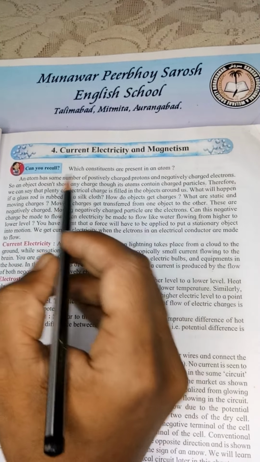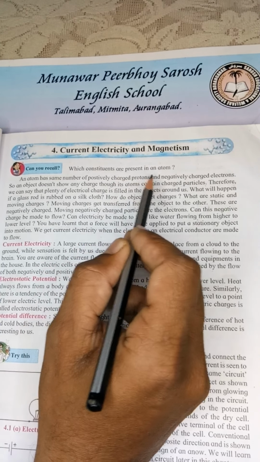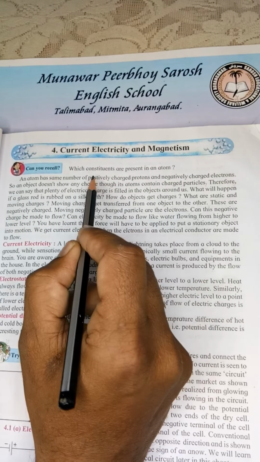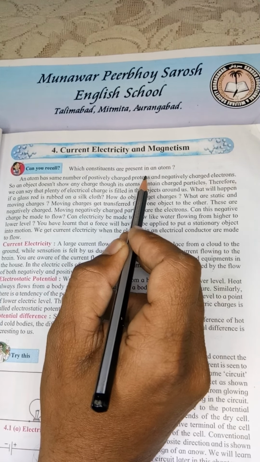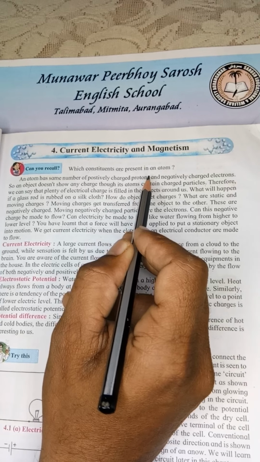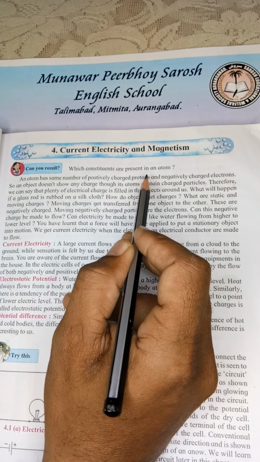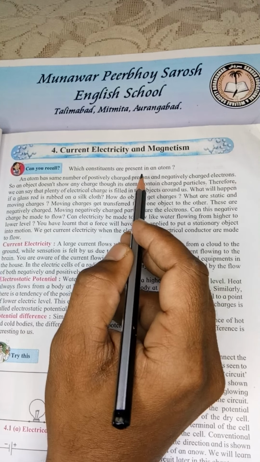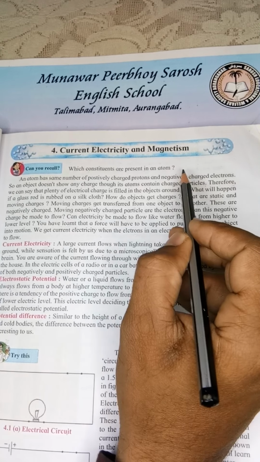Can you recall which constituents are present in an atom? Which constituents are present in an atom? It's a very easy answer. Last time we have seen, that is proton, electron and neutron.